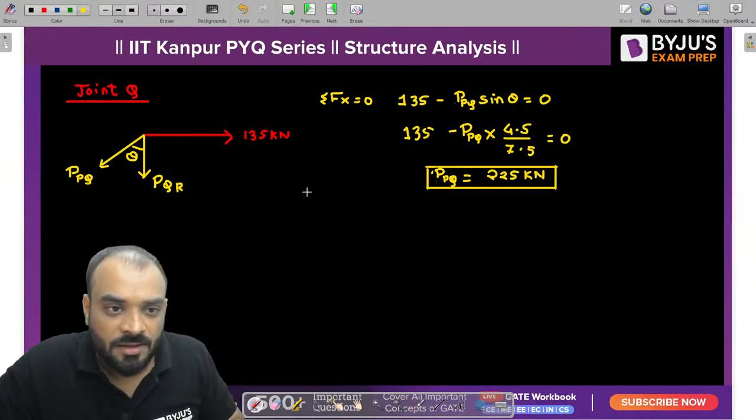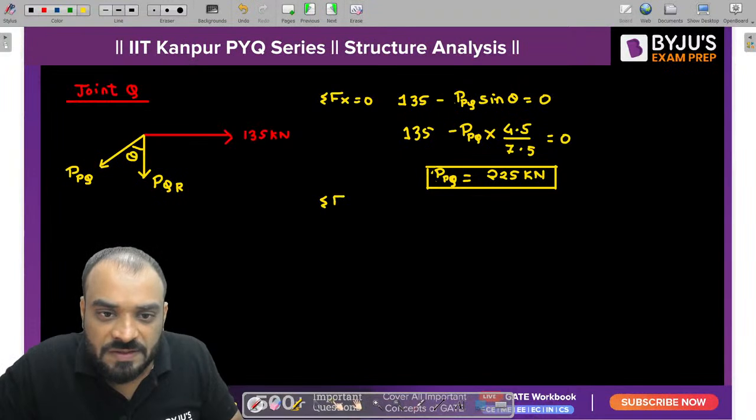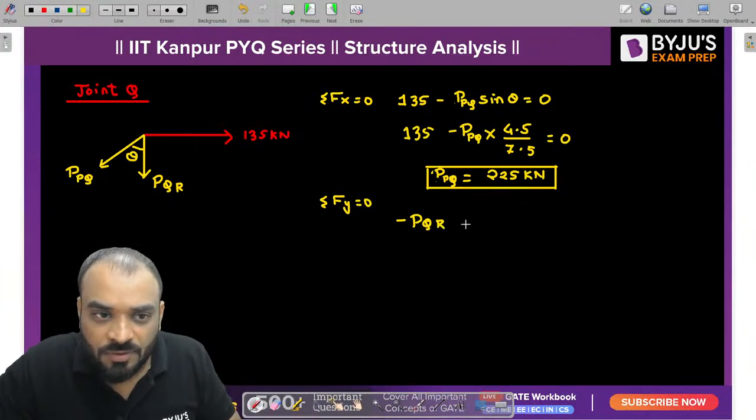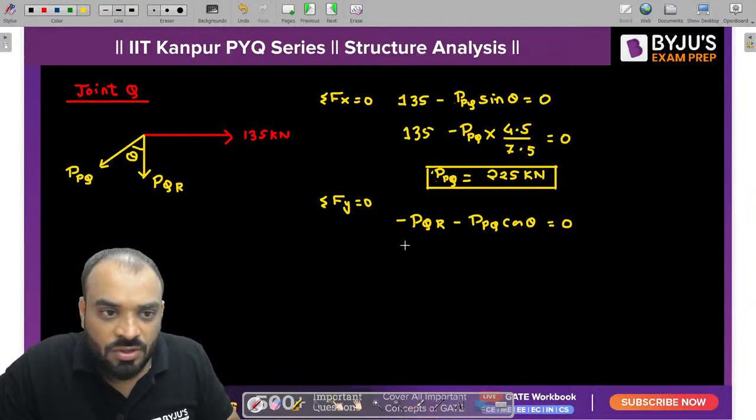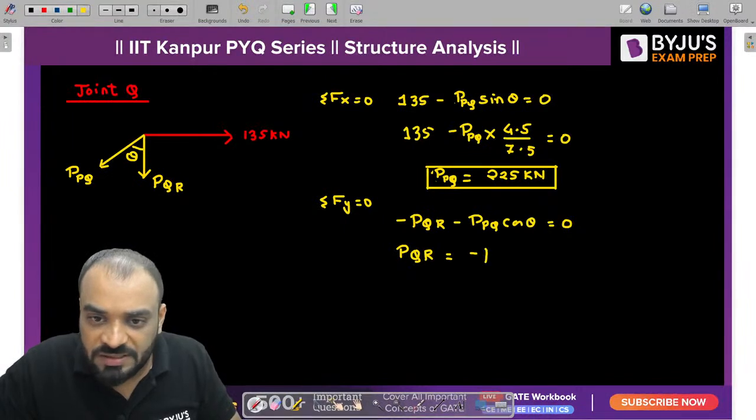Okay. Next is summation Fy is equal to 0. If you take summation Fy is equal to 0, that means minus PQR minus PPQ cos theta, it should be 0. So we don't know the value of PQR, okay, no issue, but we know the value of PPQ. That is minus PPQ cos theta.